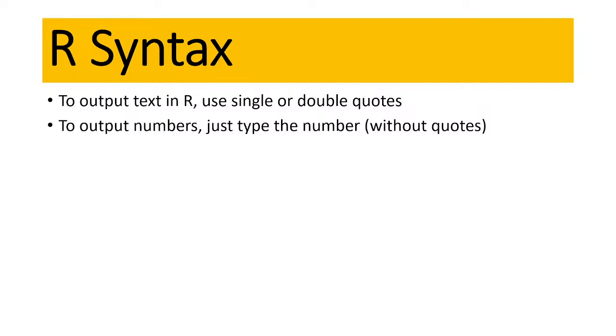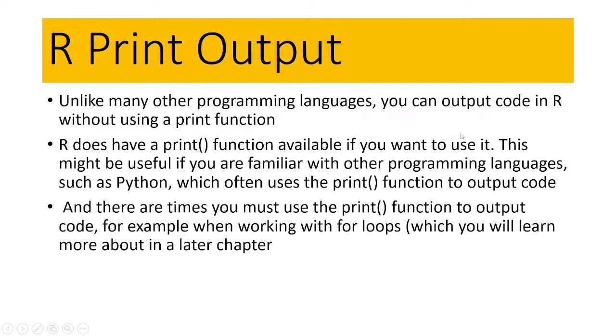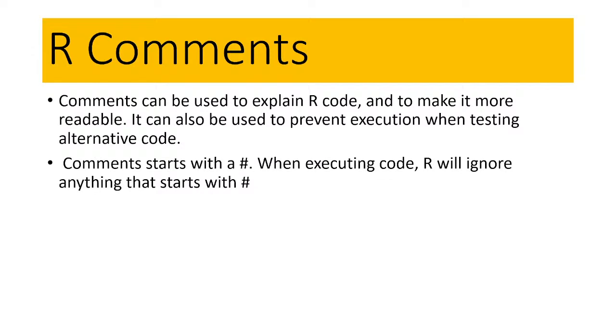So mainly, to output text in R, use single or double quotation marks. Text means any type of name or anything, so you have to use single or double quotation marks. To output a number, just type the number without quotation marks. We also use the print function, or if you don't use the print function, it works the same way. And for comments, we mainly use the hash symbol.